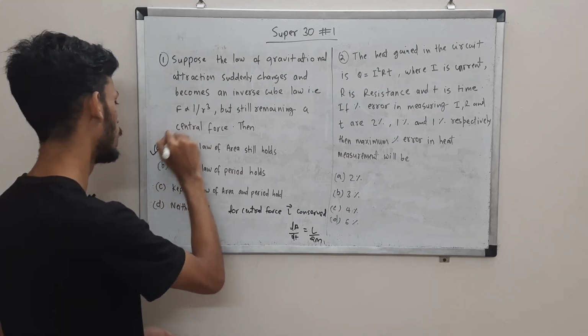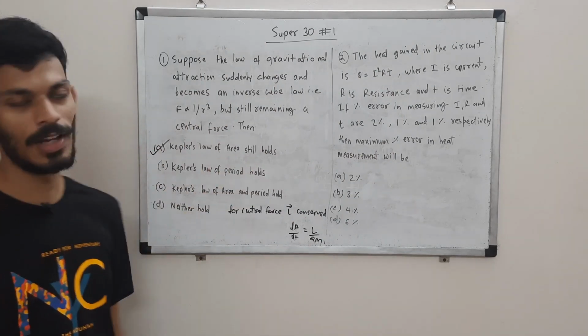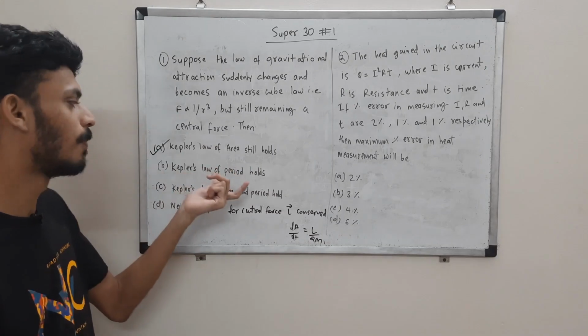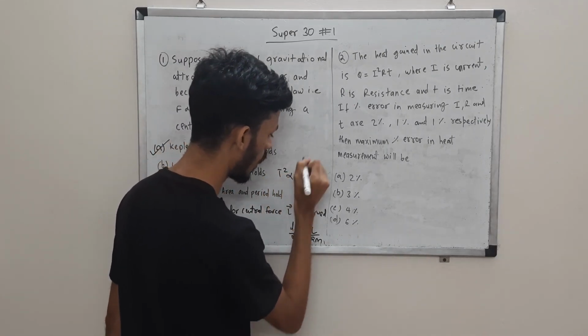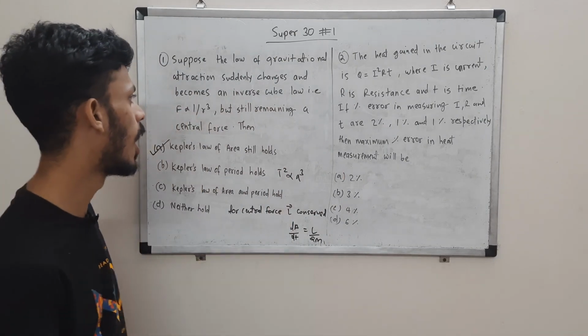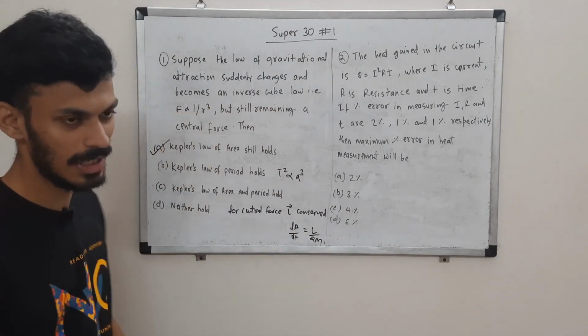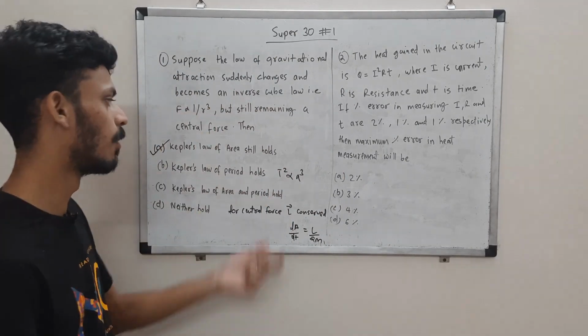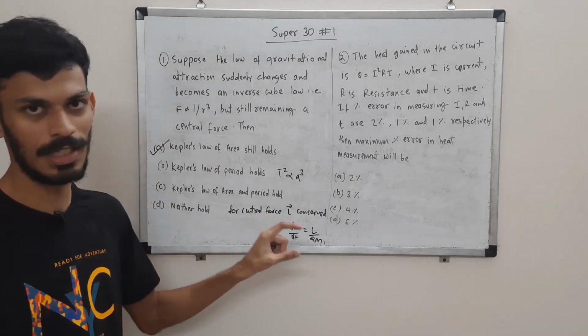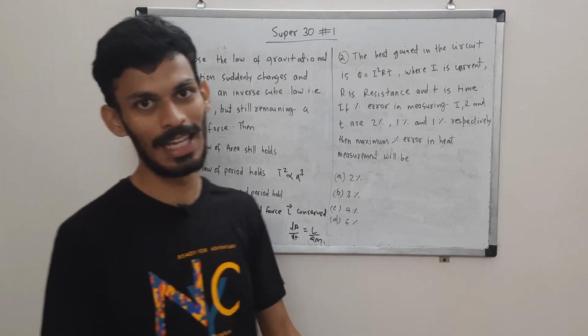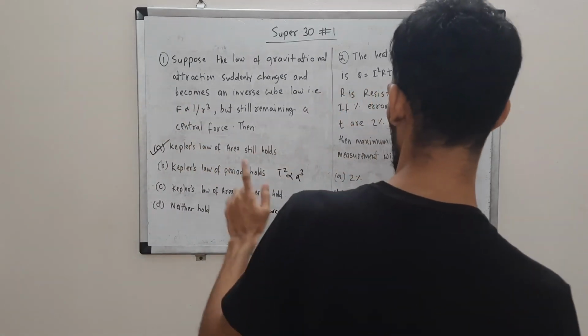So the correct option over here is that Kepler's law of areas still holds. The law of periods will not hold because this law depends on r, a cube or r cube. Since the force relation is changing, this law will also get modified. The law that holds over here, since the force is central, is the law of areas. So option A is the correct choice.